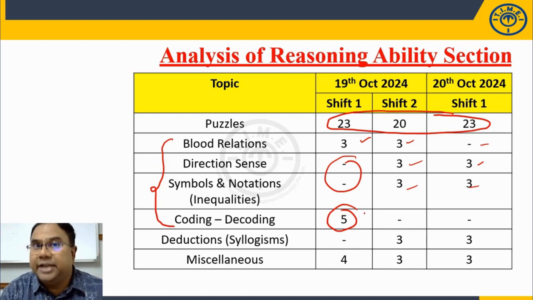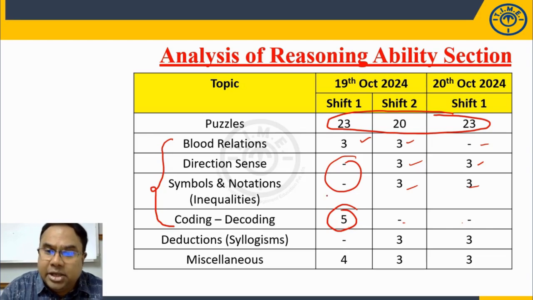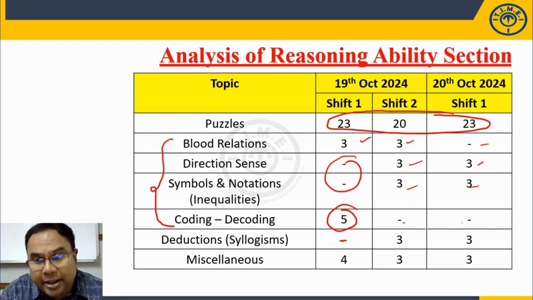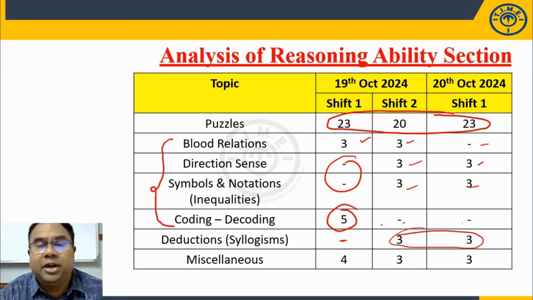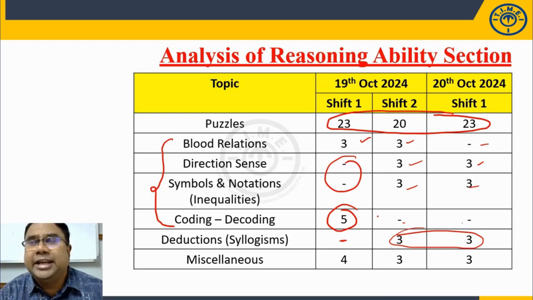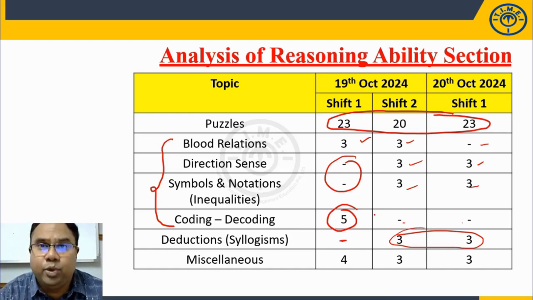Coding-decoding was there in the first day, first shift. Regular, what we call Chinese coding-decoding, was not there in shift 2 on 19th October and shift 1 of 20th October. Syllogisms were not present in the first slot but present in shift 2 of 19th October and shift 1 of 20th October. Question types involve only a few question types. So all these are expected standard models. No deviation, no new model asked.